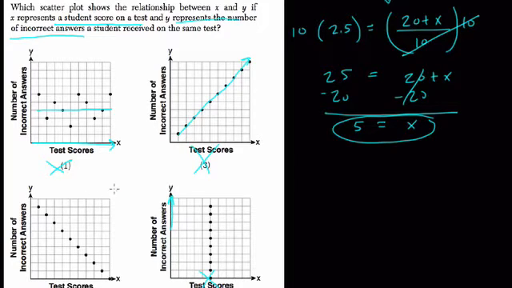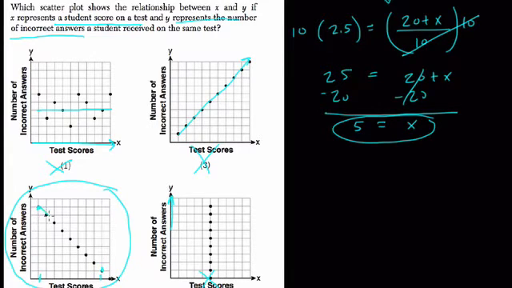So the only thing left is this choice right here, and that makes the most sense because, right, your test scores are going to do what? Well, as the number of incorrect answers is decreasing, the test score is increasing, right? This is a low test score right here with a really high amount of incorrect answers. Over on this side, this is a really high test score with a really low amount of incorrect answers.